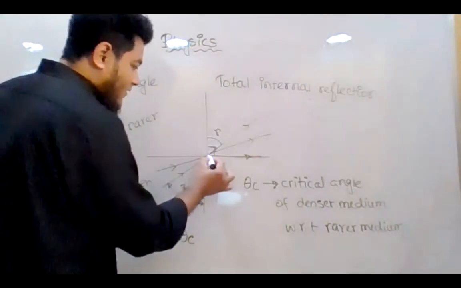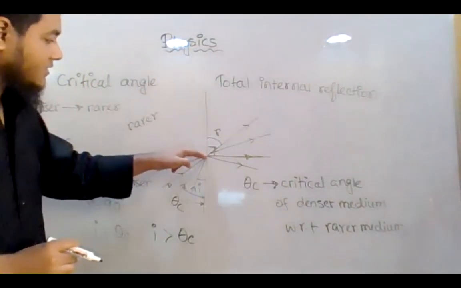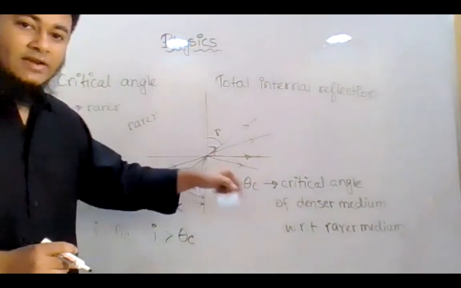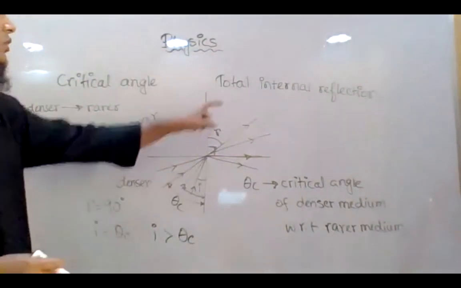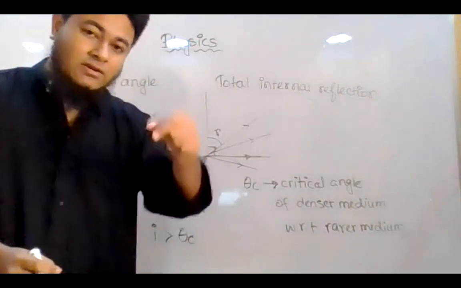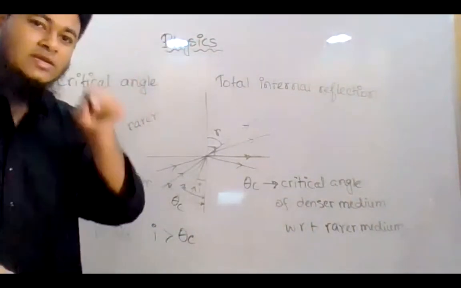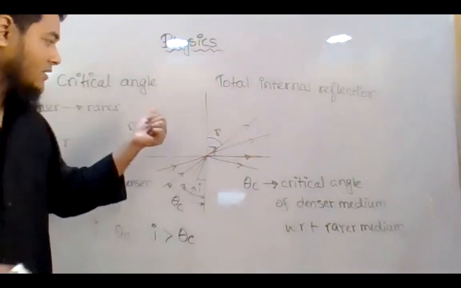Rather, it will come back again. It will be reflected. See, this is the light ray that is coming, and it is being reflected within the first medium. That is why this phenomenon is called total internal reflection. The light ray is reflected totally internally within the denser medium. It does not pass to the second medium, that is the rarer medium.